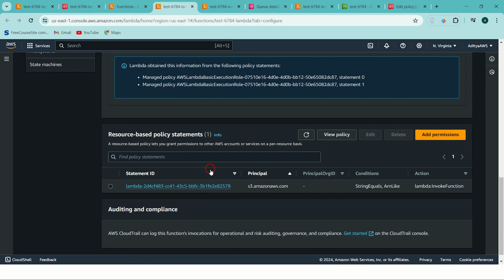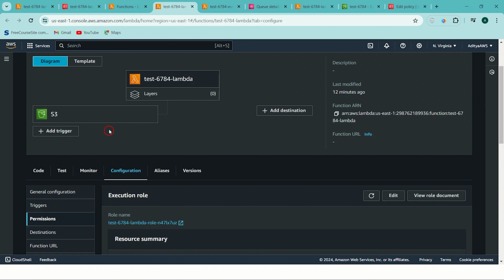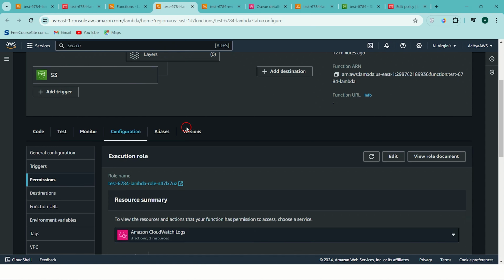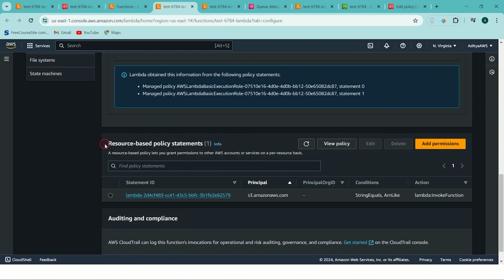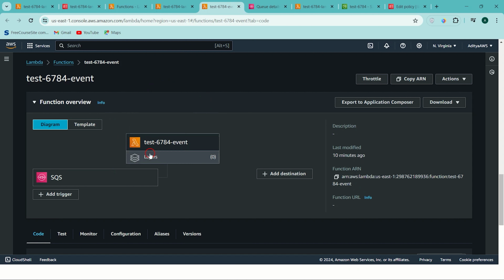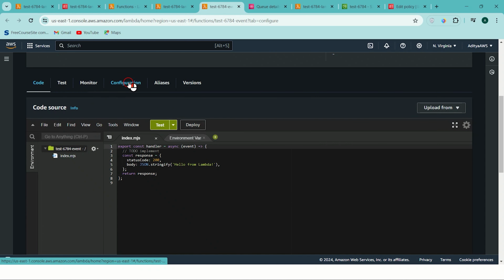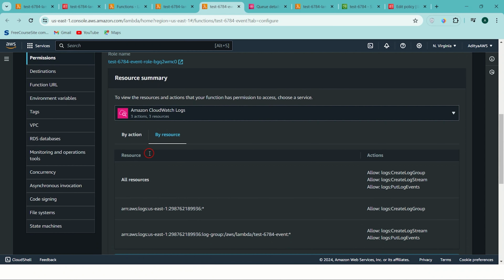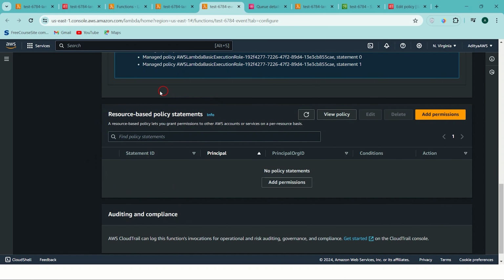For example, this Lambda is accessed by S3. So S3 enabled the event notification feature to invoke Lambda, so only then will you have this resource-based policy. But in a normal scenario, for example, I'm opening this, the test 6784 event Lambda. If I go to configurations and the permissions tab, I have my role, and if you scroll down, the resource-based policy is null here. That means nothing is there.